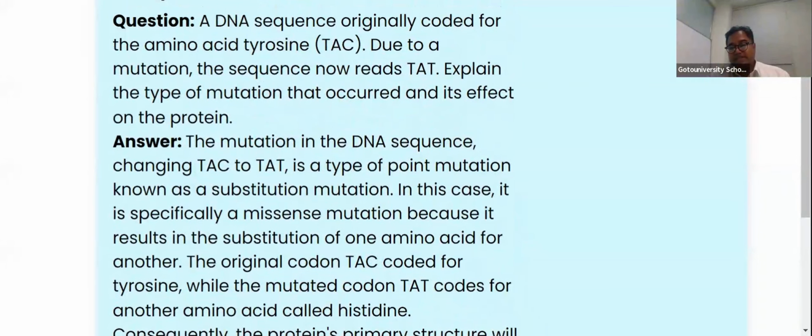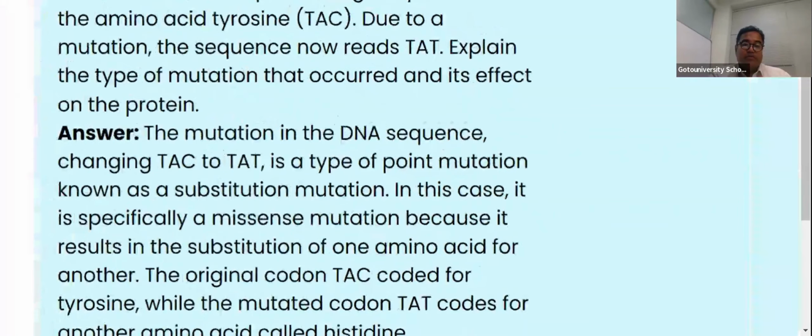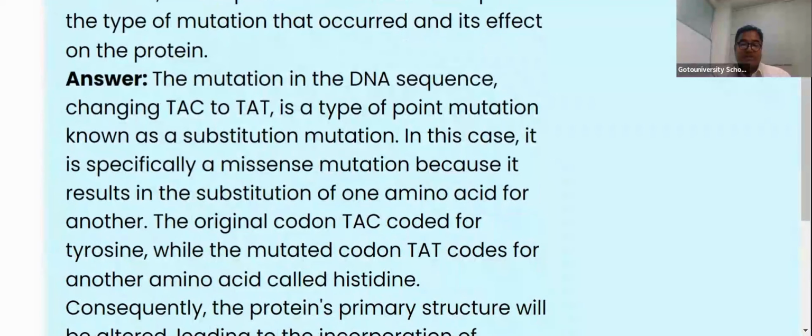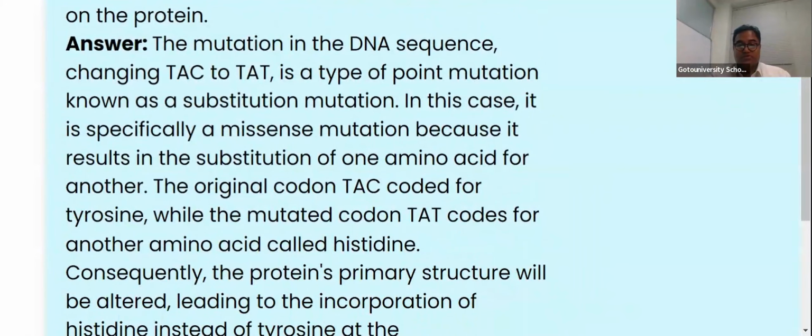A DNA sequence originally coded for amino acid tyrosine. Due to a mutation, the sequence now reads TAT. Explain the type of mutation that occurred and its effects on the protein, right? The mutation in the DNA sequence changes TAC to TAT, a type of point mutation known as substitution mutation. So like this, we explain the crux and then pinpoint exactly what specific type it is, frame shift mutation, missense mutation, right?